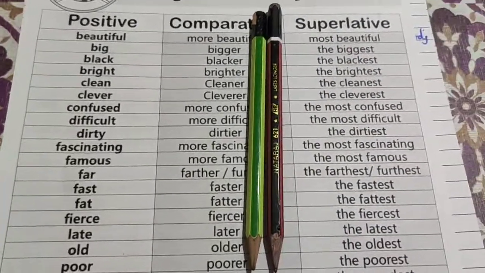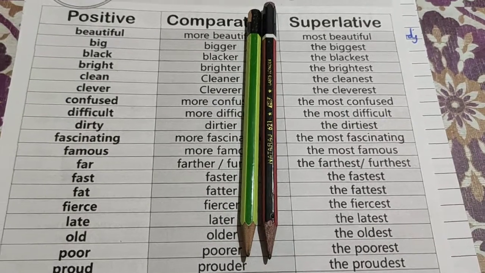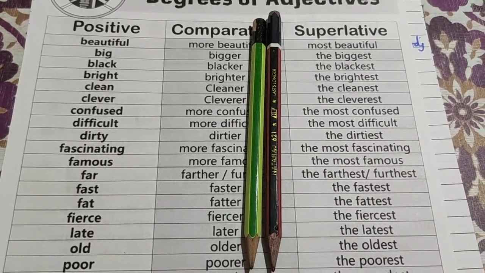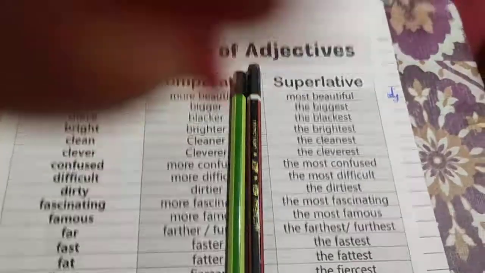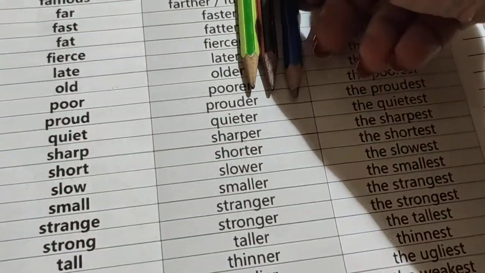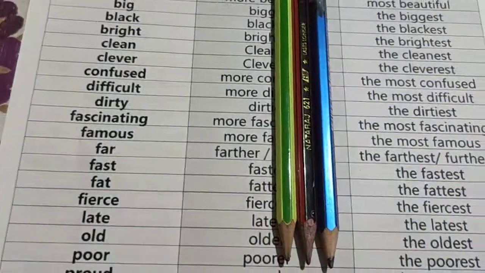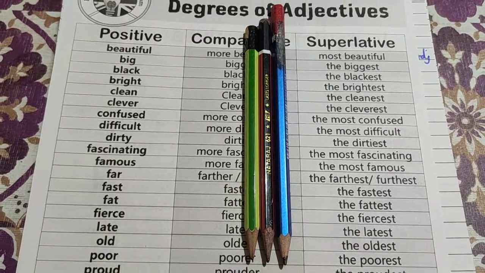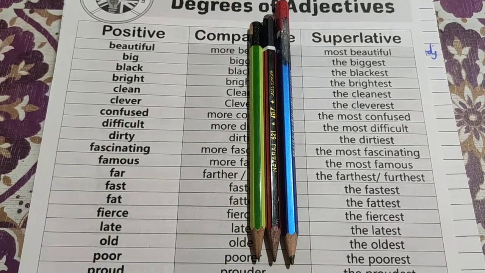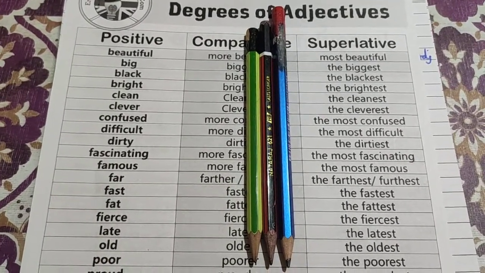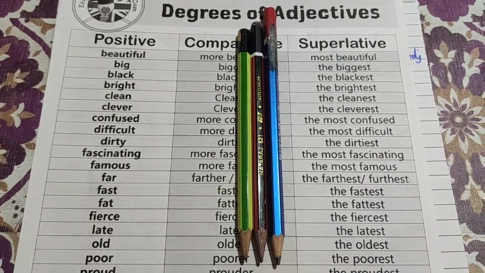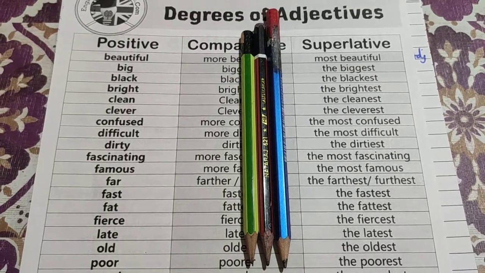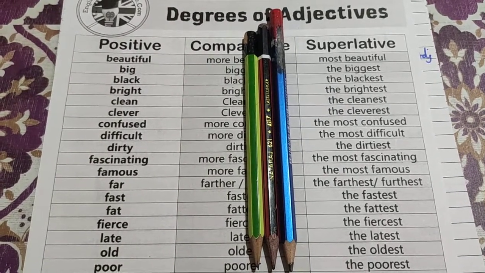Now green is a big pencil, but when I kept the red one, red is bigger than the green one. So red is bigger than green. Now I would like to show you one more. Now you can see the blue pencil is biggest in all. In all these pencils, pencil is a noun and I am using the degree of adjective here: big, bigger, biggest.